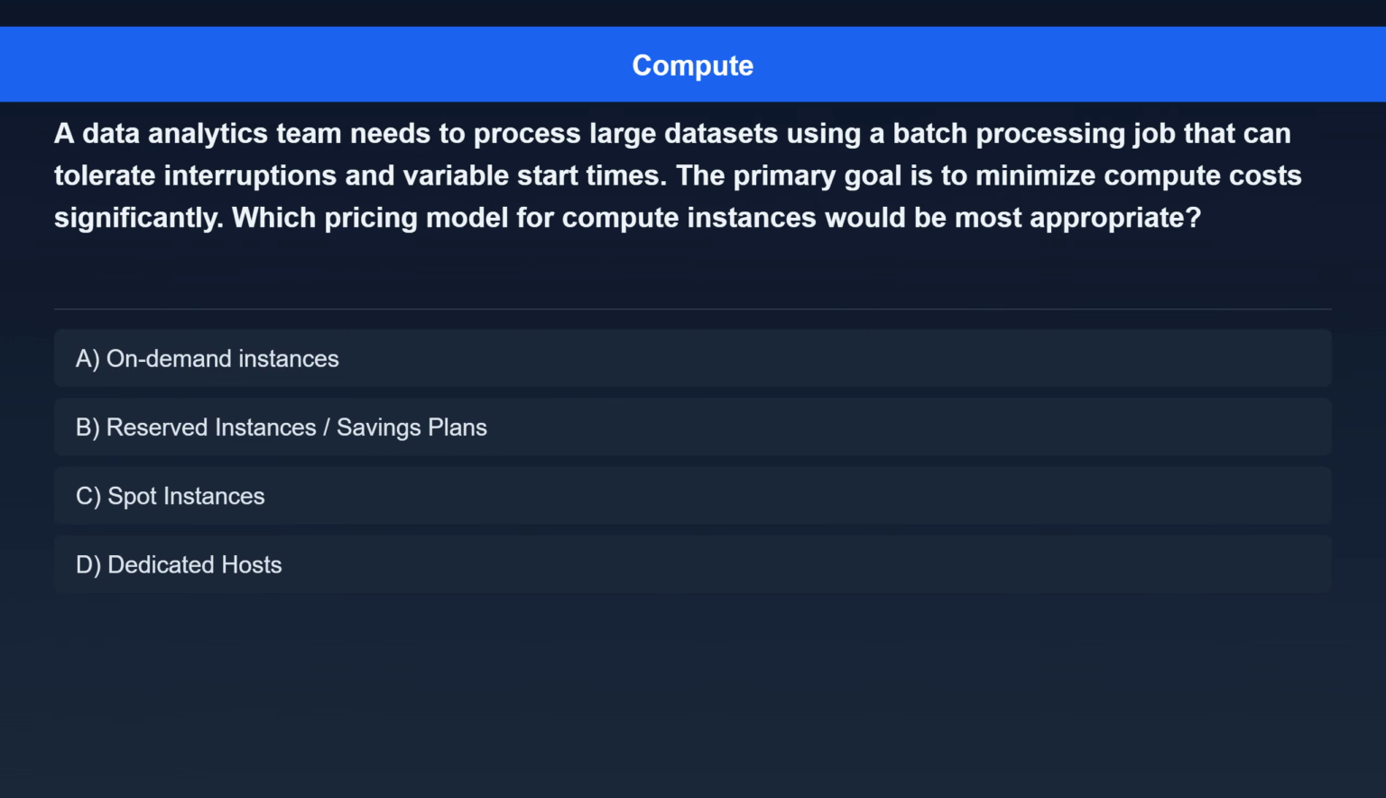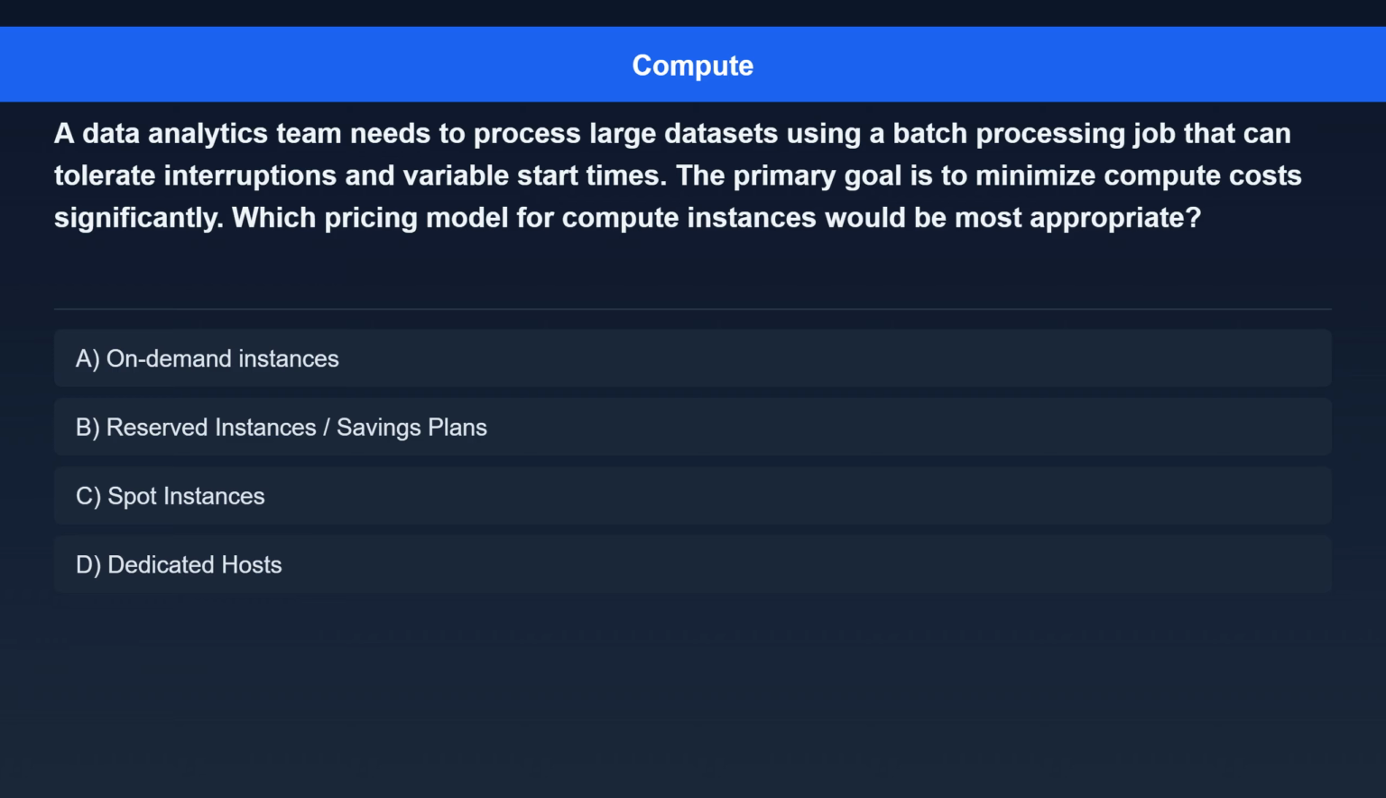Question 3. A data analytics team needs to process large data sets using a batch processing job that can tolerate interruptions and variable start times. The primary goal is to minimize compute costs significantly. Which pricing model for compute instances would be most appropriate?